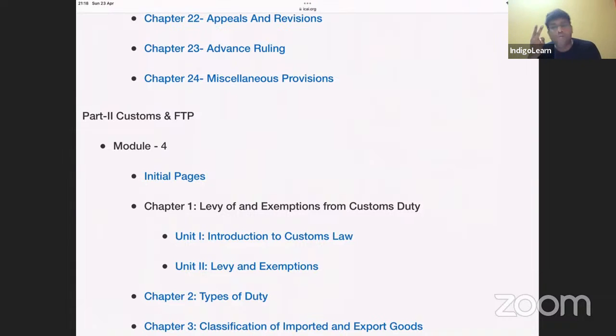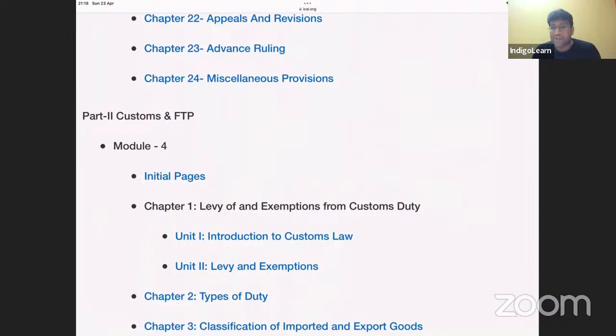And in advance ruling, there are two members, my dear friends, in AAR. So if there is a difference of opinion between the two members, what will happen? They will refer the matter to the AAAR, the appellate authority for advance ruling. And one more possibility is that there is no difference of opinion and they pass the order. If the applicant, that means the taxpayer, is not happy, he can file an appeal before the appellate authority for advance ruling.